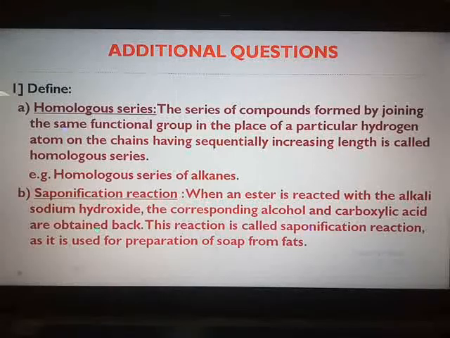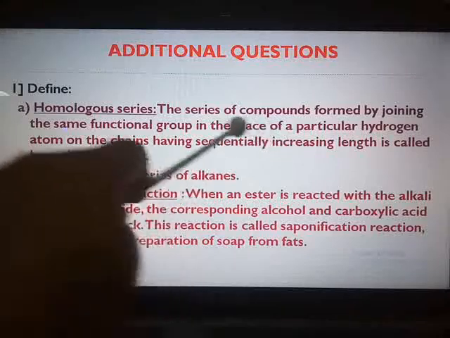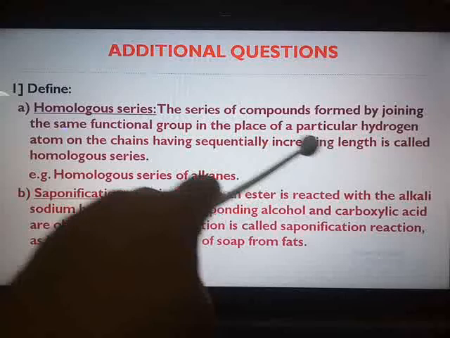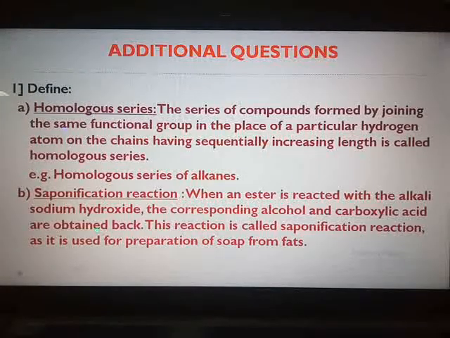This definition you will get in your textbook. The answer on page number 118. You can see the heading homologous series, that paragraph you have. 8th line: the series of compounds formed by joining the same functional group in the place of a particular hydrogen atom on the chains having sequentially increasing length is called homologous series, and any example you can take. Here I have given homologous series of alkanes. You can take homologous series of alcohol anyway.